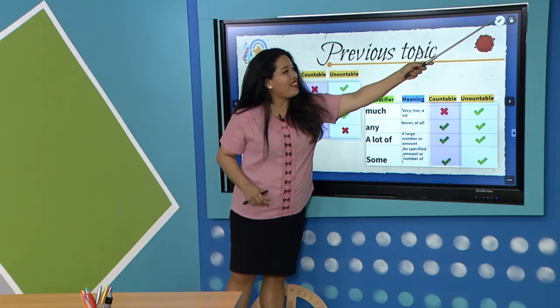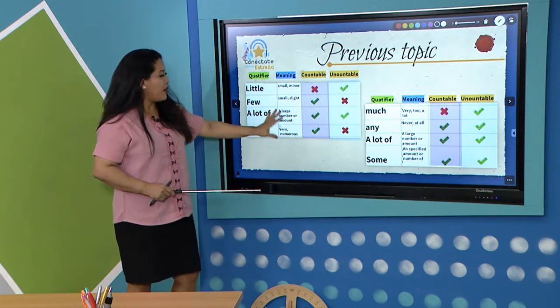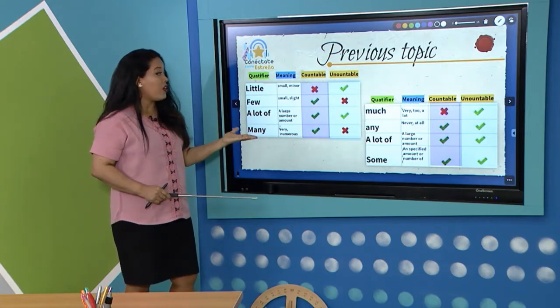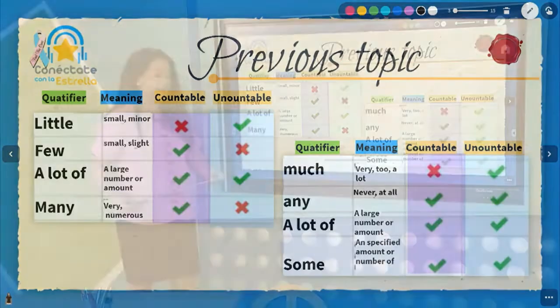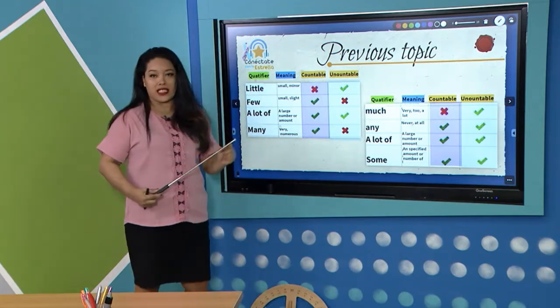Yeah, quantifiers. Let's review a little bit. Remember that quantifiers are words that usually go before a noun to express a quantity of the object, but not a precise quantity.